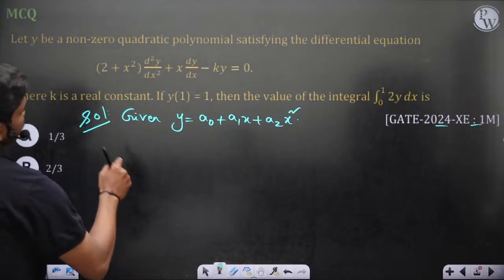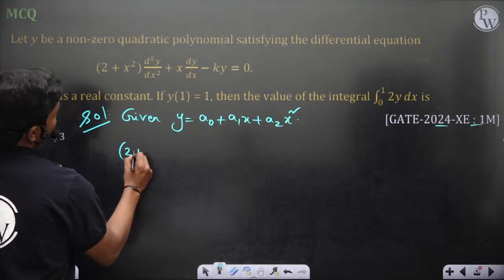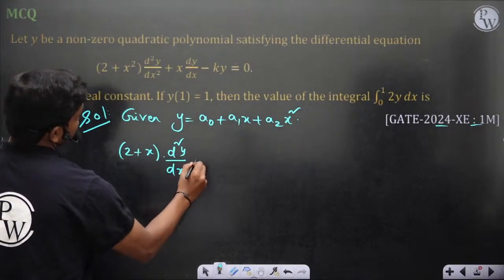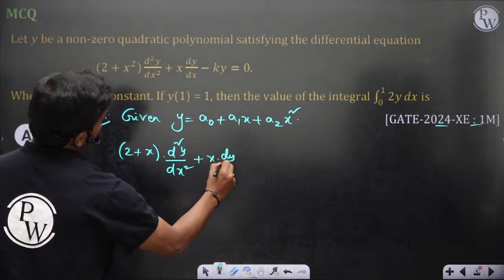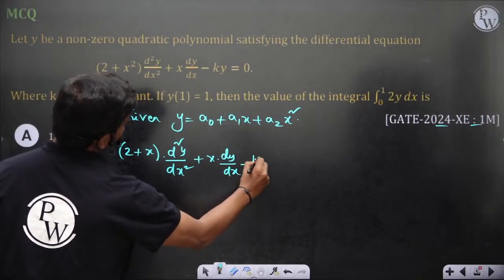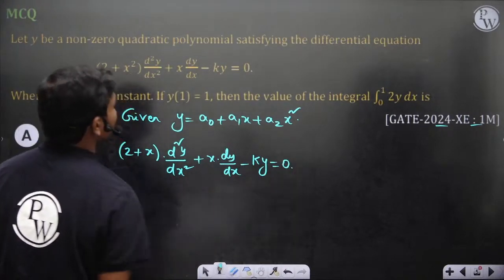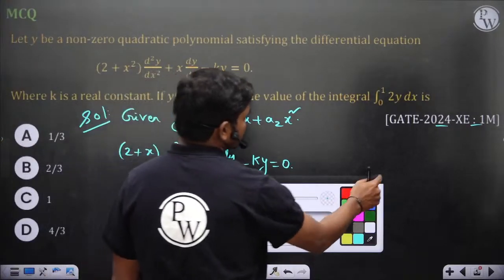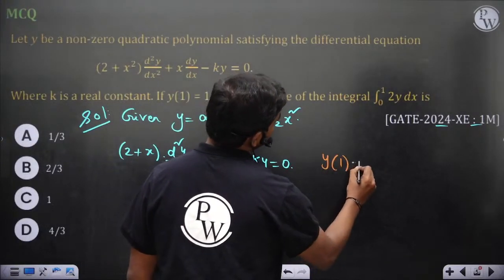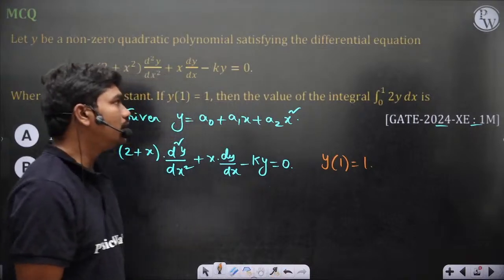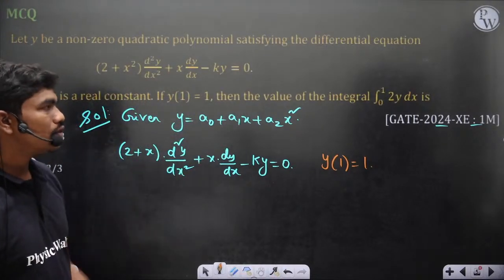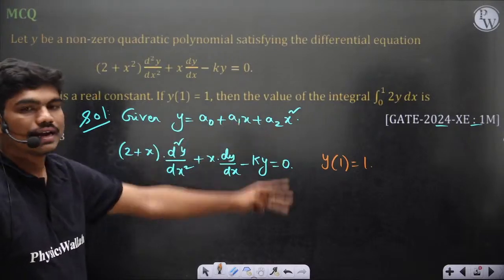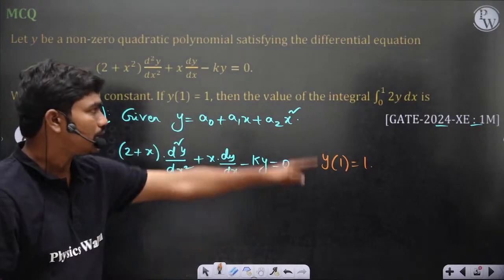Fine. So if this is y, then the given equation is (2 plus x square) d square y by dx square plus x dy by dx minus ky is equal to 0, where k is a real constant and y of 1 is equal to 1. This is one condition which is given. Then find the value of the integral from 0 to 1 of y dx. If you want to integrate this function, you should know these constants a0, a1 and a2 values. Only then you can perform that integration.